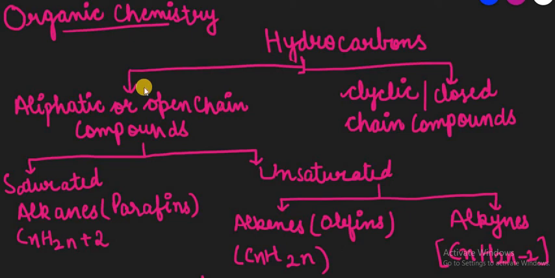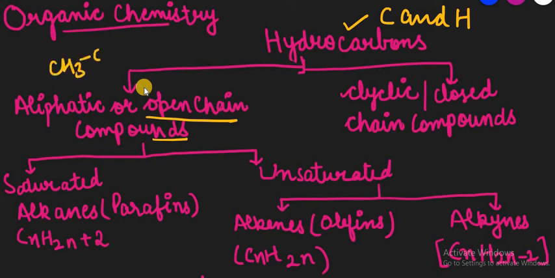Good morning, students. So we discussed organic chemistry, and in that part, we are discussing hydrocarbons, the compounds containing carbon and hydrogen atoms only. Hydrocarbons can be of two types mainly: aliphatic and open chain compounds, the straight chain compounds and the branch chain compounds containing such kind of straight chains, or maybe the branching is present. The second one are the cyclic and closed chain compounds.